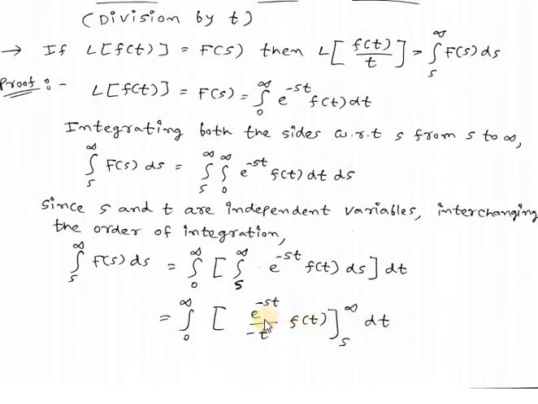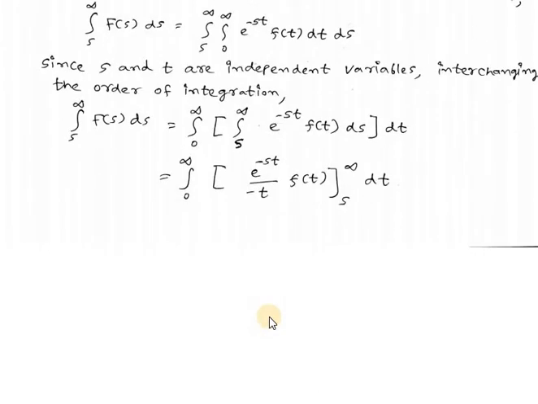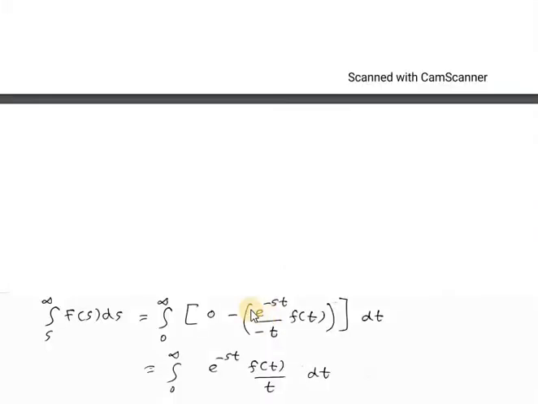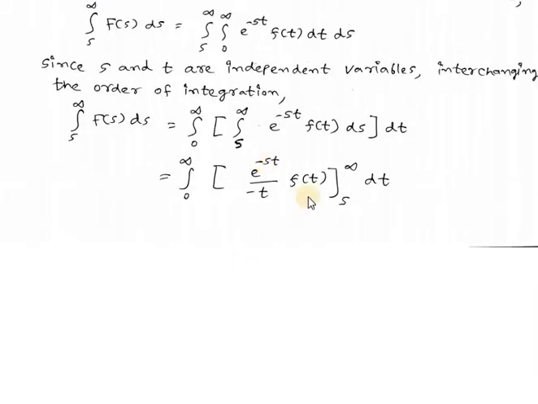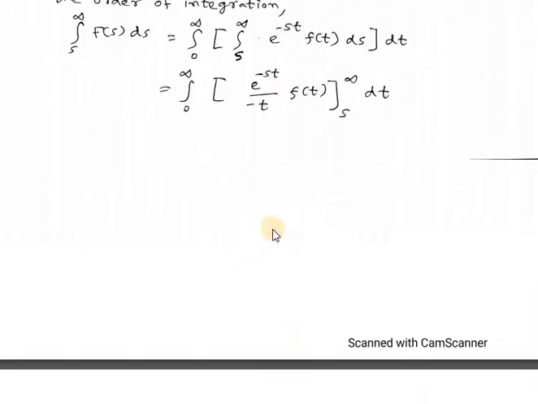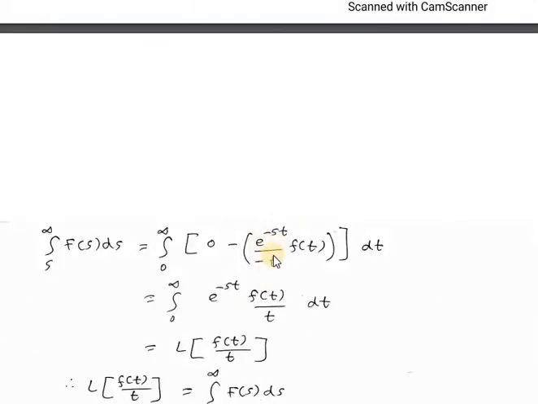Now first of all we will replace s by infinity. So here it will be e raised to minus infinity, and e raised to minus infinity is 0. So the answer of the upper limit is 0. Then minus, for the lower limit we have to replace s by s. So we will get e raised to minus st divided by minus t f(t) dt. So if we simplify this, then it will be integration from 0 to infinity e raised to minus st f(t) divided by t dt.